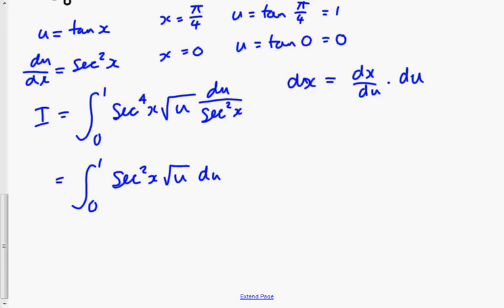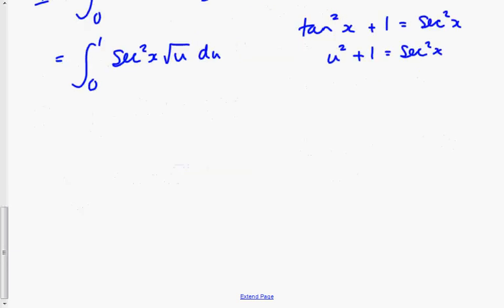So what I'm going to use is a trig identity to rewrite that. Tan squared x plus 1 is identical to sec squared x. Therefore, I can replace that tan squared x, I can write in terms of u. That is u squared plus 1. And now I can continue with my integration in terms of u.